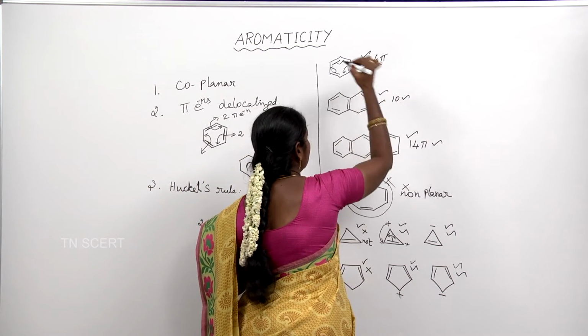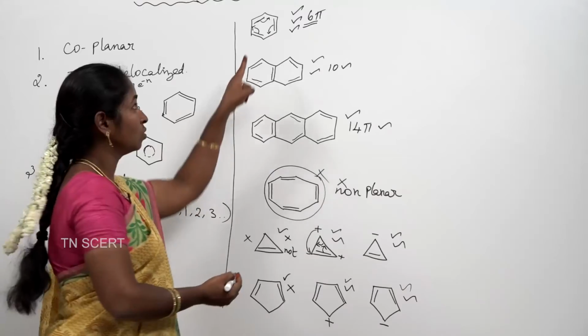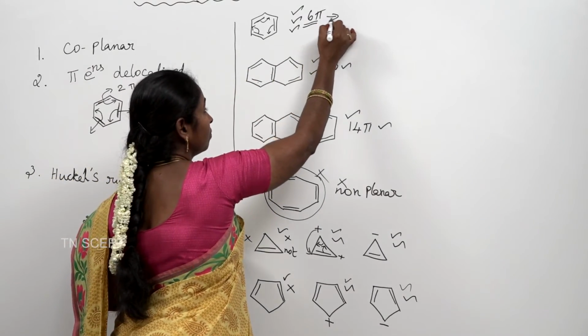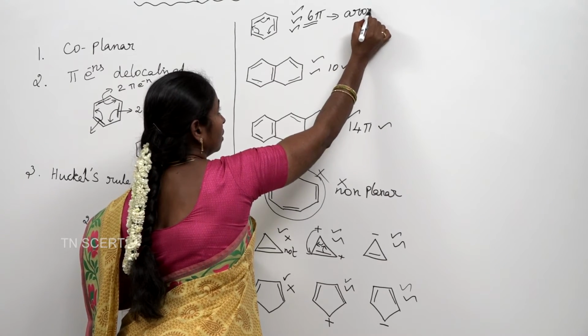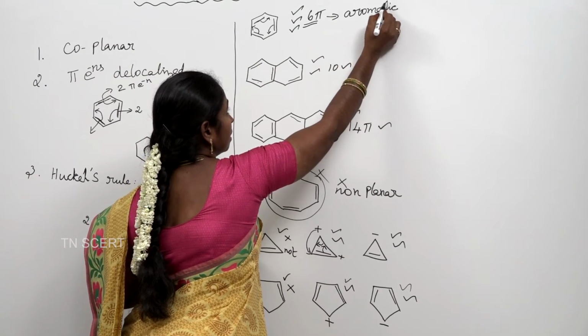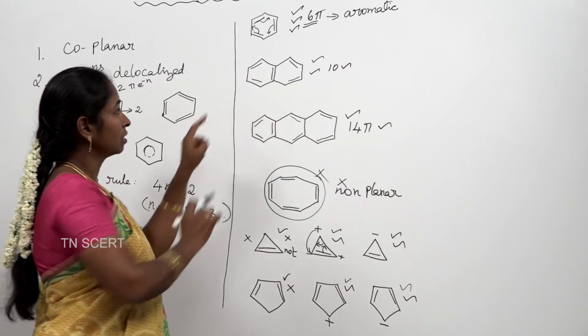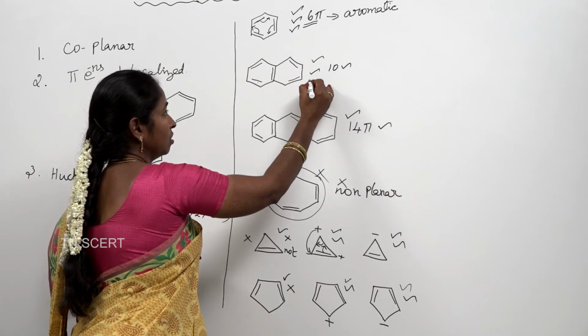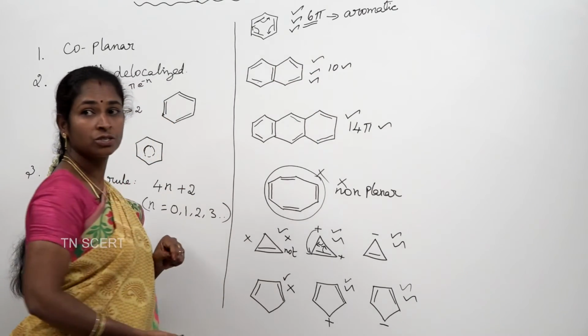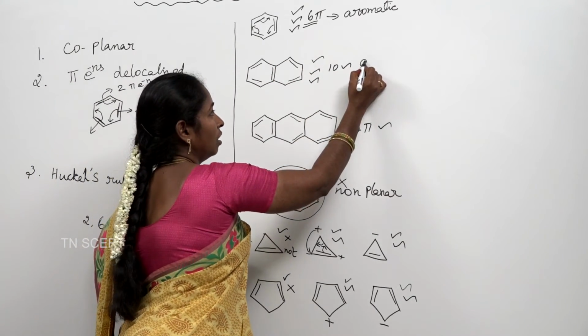So, it obeys the third rule. So, this molecule is aromatic because it satisfies all the three rules. Coming to this 10 pi electrons, it also obeys Huckel's rule, so it is also aromatic.